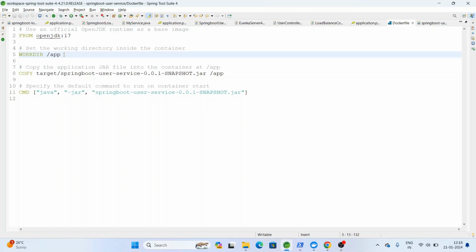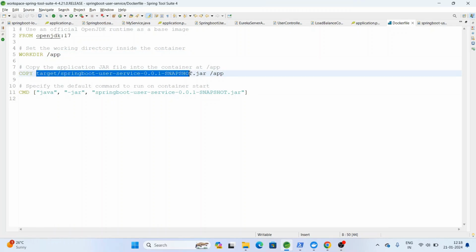Okay, the next command is WORKDIR /app. It creates a work directory as the current directory, to copy the jar of this application to that folder and run that application. Okay, so we copy the jar from the target folder. We have a jar. Okay, let me show you.